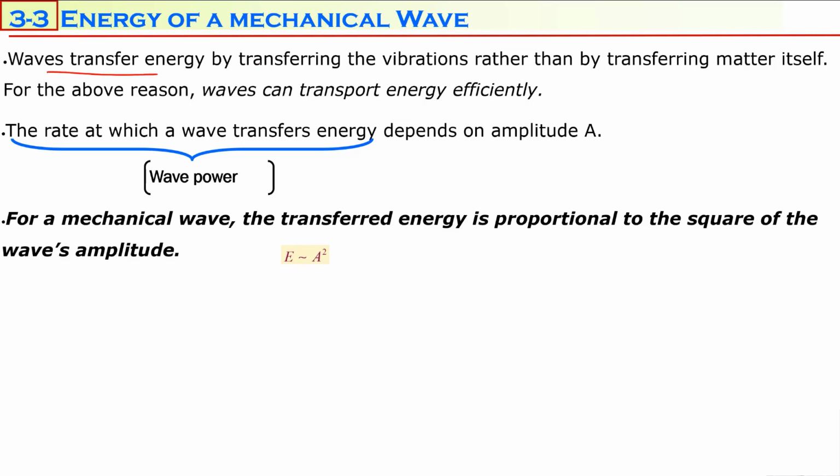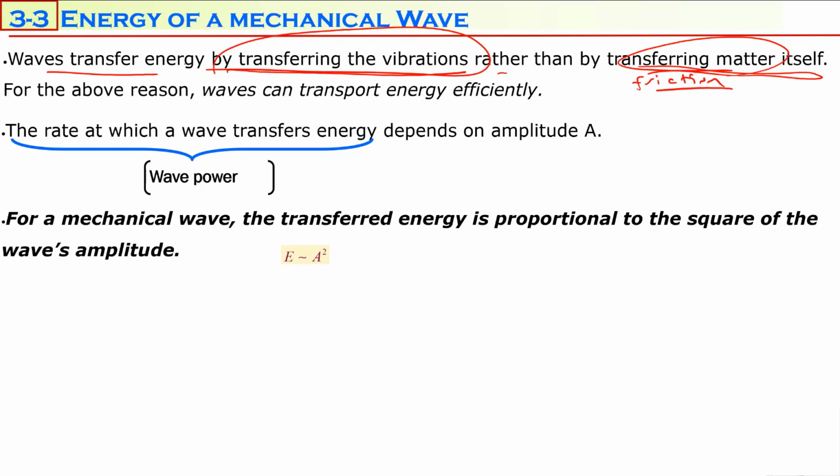But wave transfers energy by transferring the vibrations rather than transferring the material, because when transferring material, friction is very effective. That's why energy is quickly lost. But in transferring the vibration from particle to particle, energy is not so quickly lost.